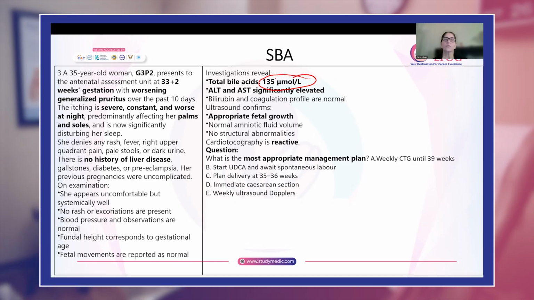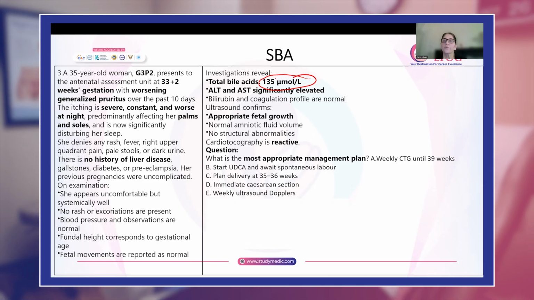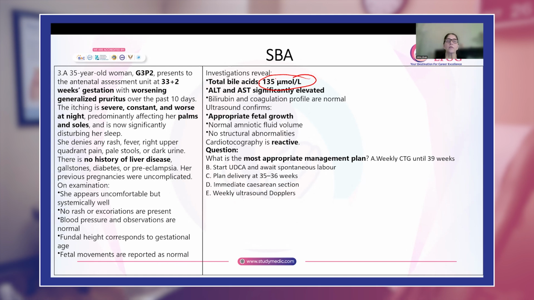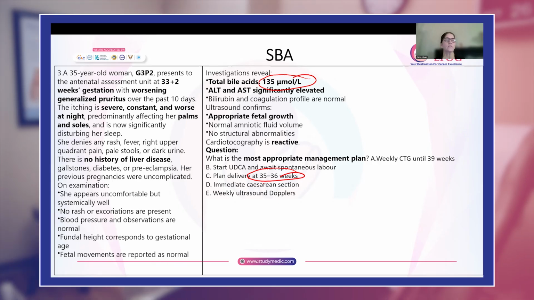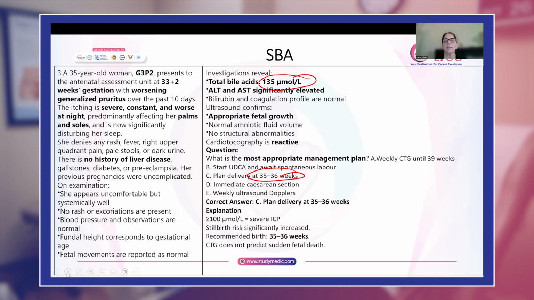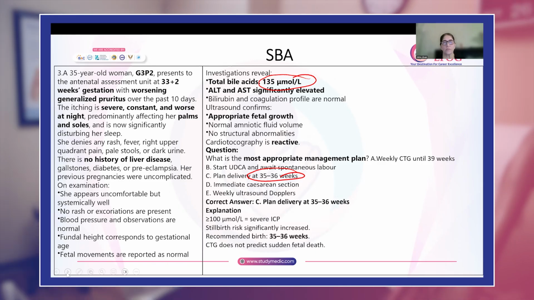Start ursodeoxycholic acid and await spontaneous labor, definitely not, because this is severe IHCP. Plan delivery at 35 to 36 weeks. I would not even bother to read the further options because I know that this is severe IHCP, and for these women, you will deliver her at 35 to 36 weeks. Okay.